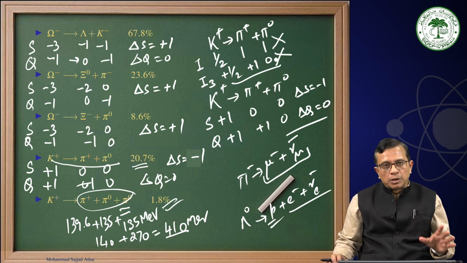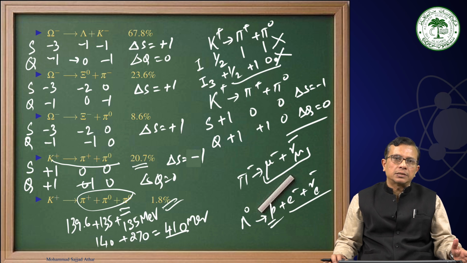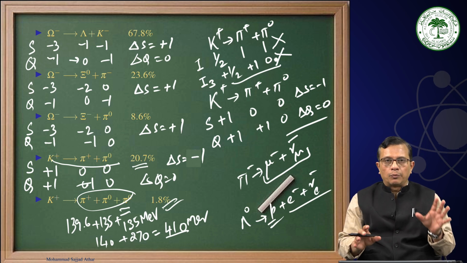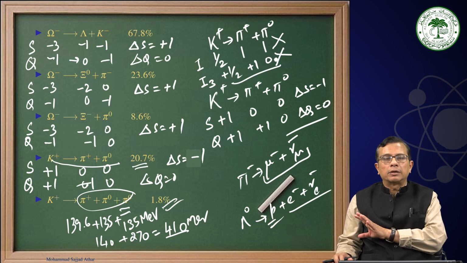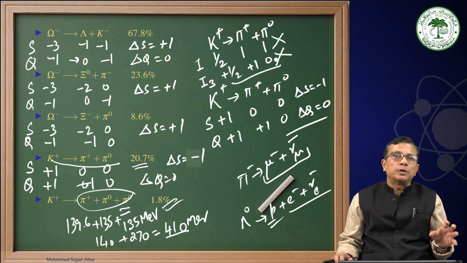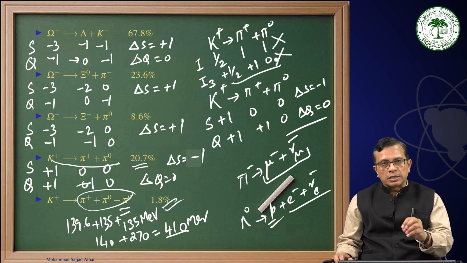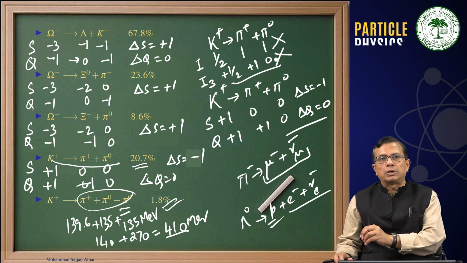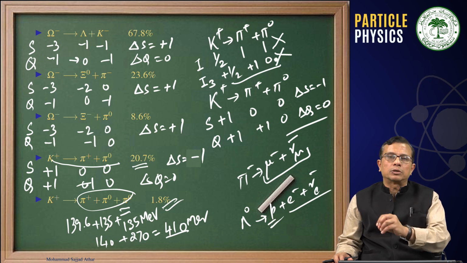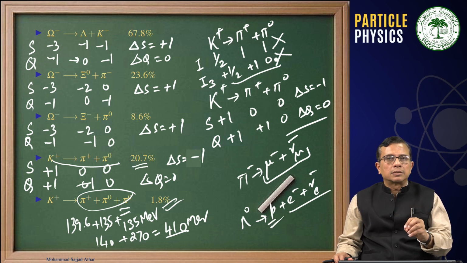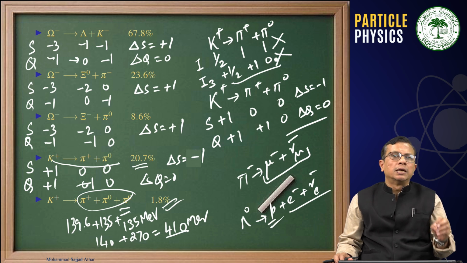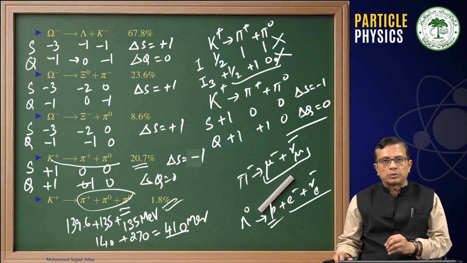Though they are produced via strong interactions in pairs, one with a strangeness -1 and another with a strangeness +1, they are produced in electromagnetic interaction through strangeness quantum number +1 and strangeness quantum number -1 particles, because strangeness is conserved in electromagnetic as well as in strong interaction processes.